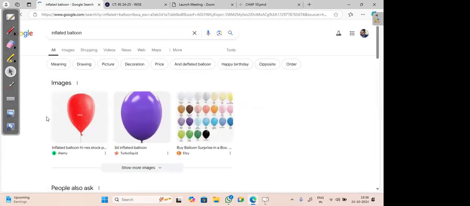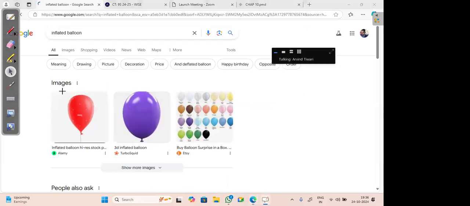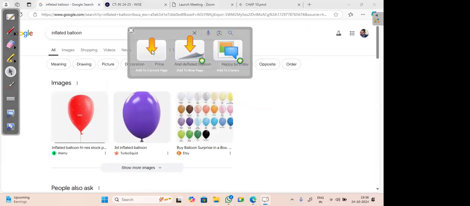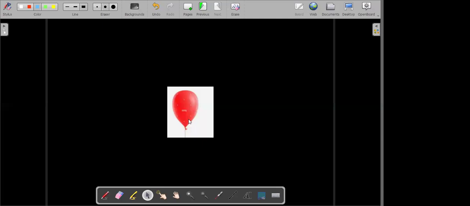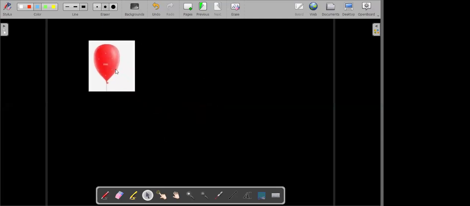Okay, I'm taking a balloon for you, and I give you two tasks. So there are two balloons. I'm giving you some task over here. What do you think? How much force do you need to explode this?